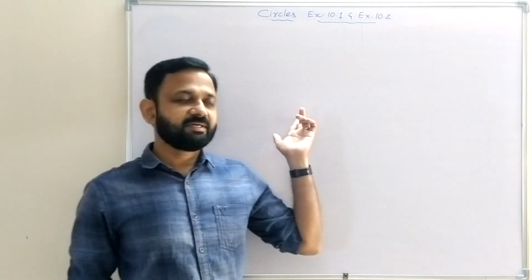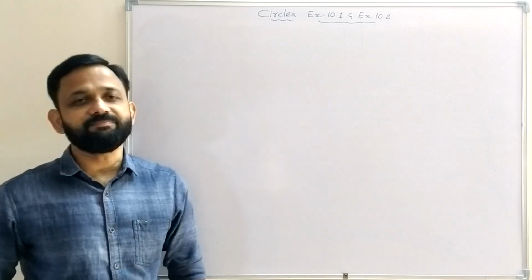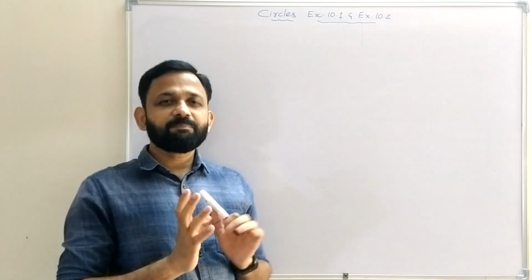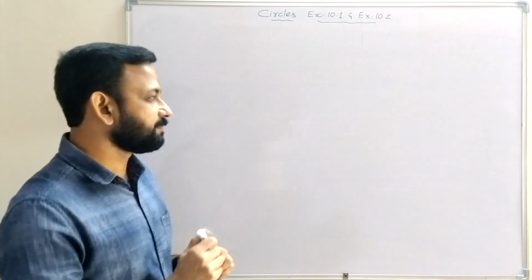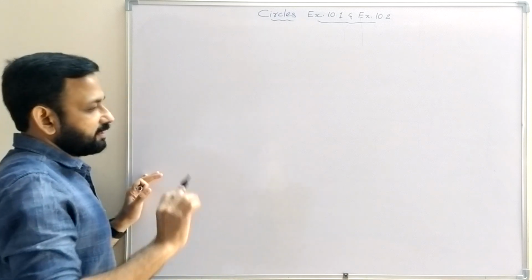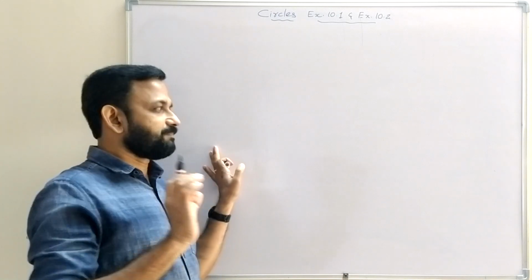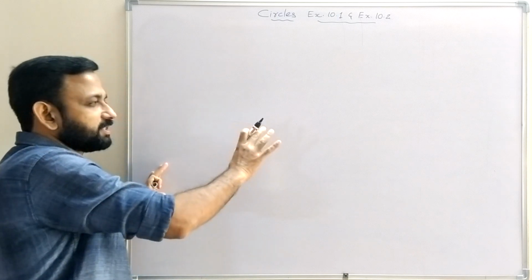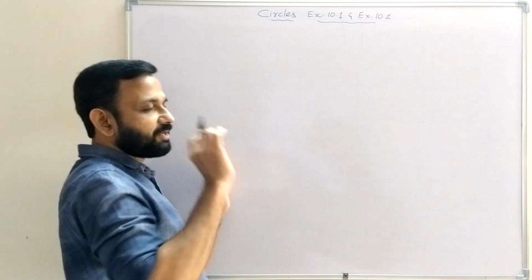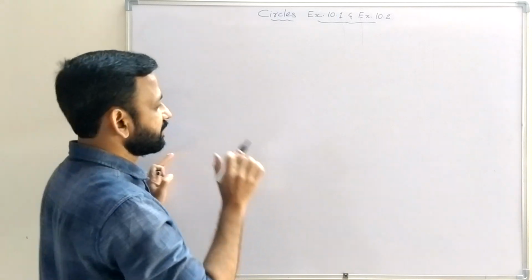Today we will begin chapter 10, circles. A circle is a plane figure. The definition of a circle: the set of all points in a plane which are equidistant from a fixed point.